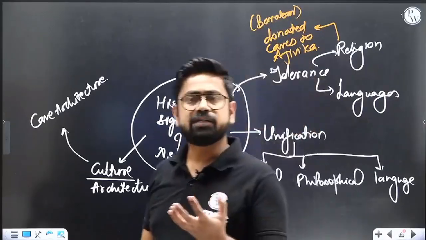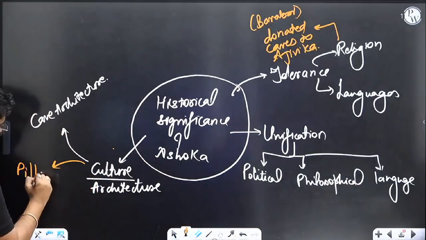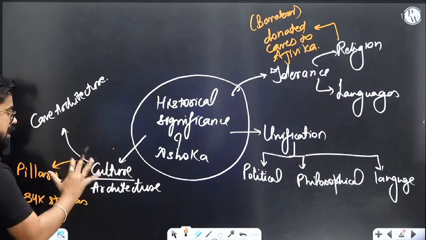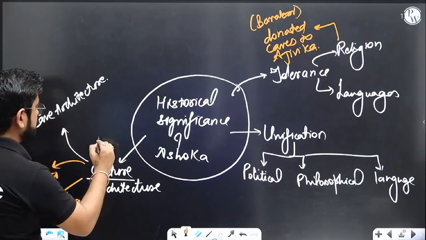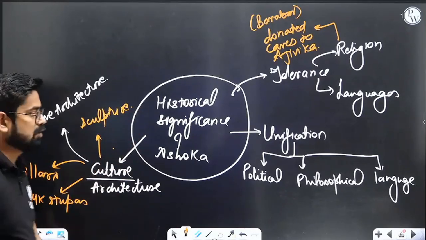So a new concept of cave architecture started from here. Also, why only caves? We saw pillars. We heard he installed some 84,000 stupas. I'll come back to this part, how all these things look, and also sculpture. But for now, you can note this down. When you talk about historical significance, you can talk about all these things.